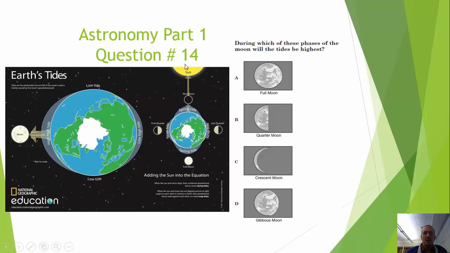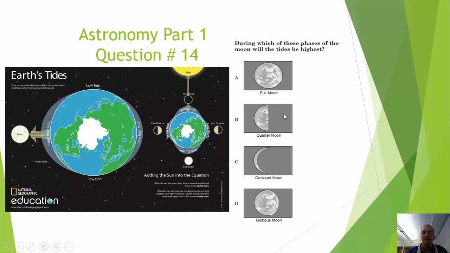When it's a 90-degree angle or anything else, the gravitational pulls of the sun, the earth, and the moon are all fighting each other. So if we look over here, a full moon, that's right here. It's on the opposite side. So it's a sun, earth, moon relationship. During this time, we have a straight line. So that looks pretty good. Let's just see if there are any other questions or answers that look familiar and good.